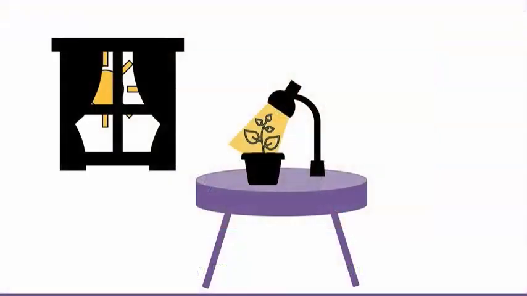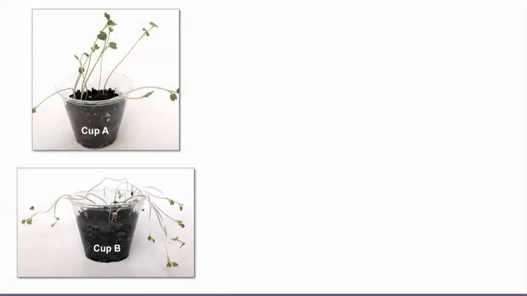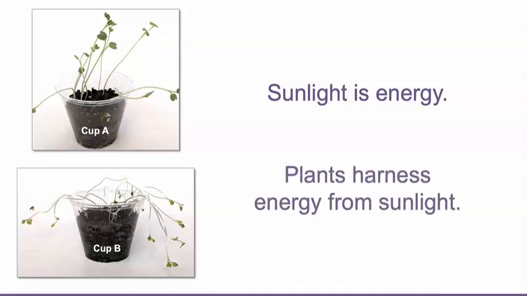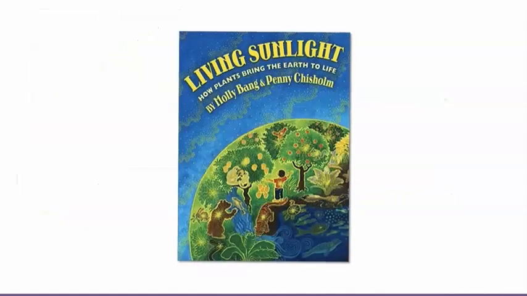In our last lesson, we explored what would happen if we tried to grow radish plants in the dark. We found that plants don't grow very well without sunlight. Our investigation led us to make two claims. One, that sunlight is energy, and two, that plants harness energy from sunlight. How did we find evidence to support those claims? We read this book.